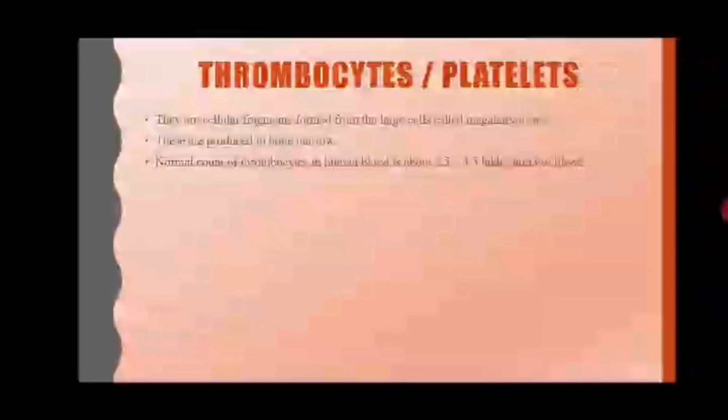If the number decreases from normal, then this condition is called thrombocytopenia. When a blood test is done in case of dengue, and if the platelet count is down, it will show that the person is having dengue. It's a classic symptom of dengue.